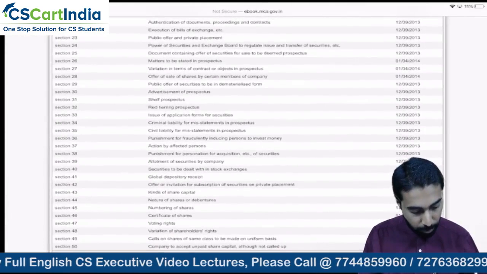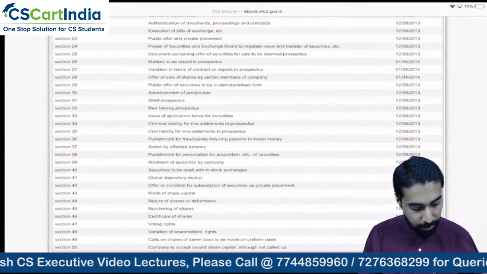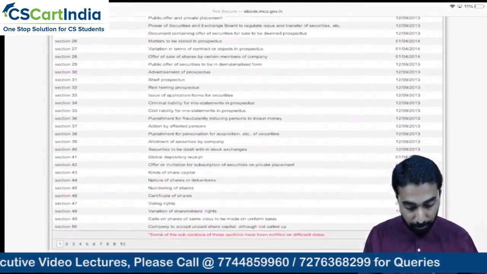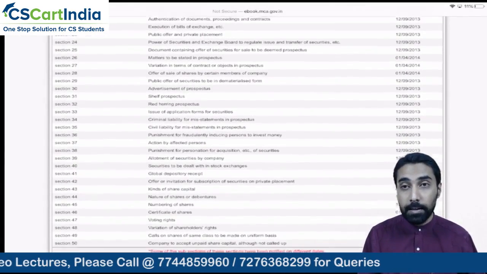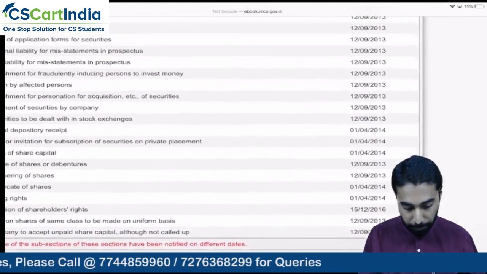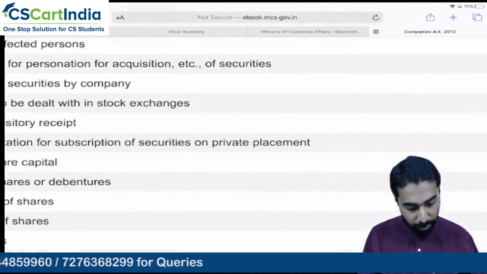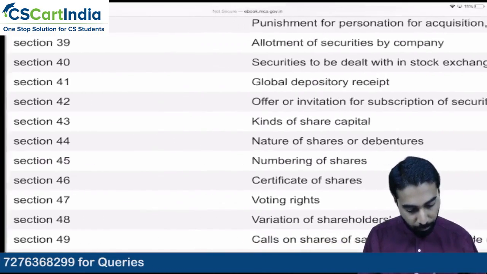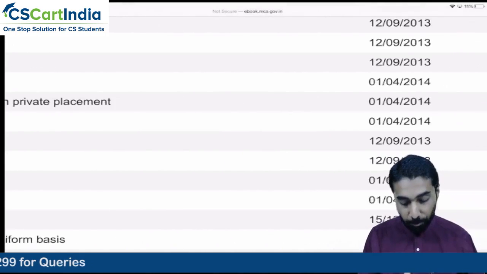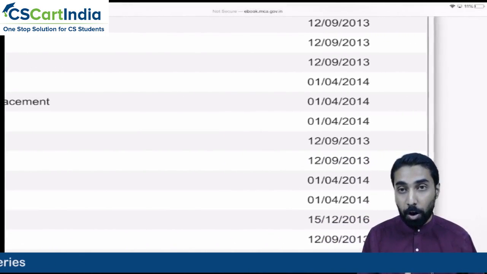Like that, you can go and see different sections of Companies Act, and you will be getting different dates where it is applicable. So if you see here, one more thing, we have section number 46. Section number 46 comes into force on 1st April 2014. So that is how this works.